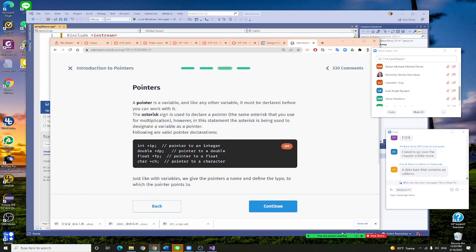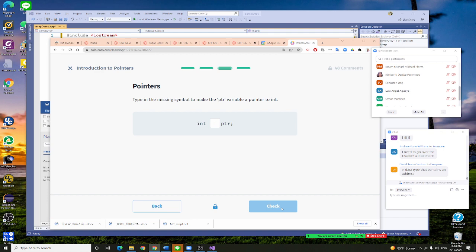So if you want to have a variable that only contains an address, for future use to transition data, you need to put the asterisk in front of this variable's name. So your Visual Studio understands that, okay, I'm going to put the address in that. So I want to type a missing symbol.